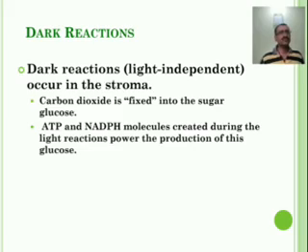Here carbon dioxide is fixed into the sugar glucose, and the ATP and NADPH molecules created during the light reaction power the production of the carbohydrate in the dark reaction.